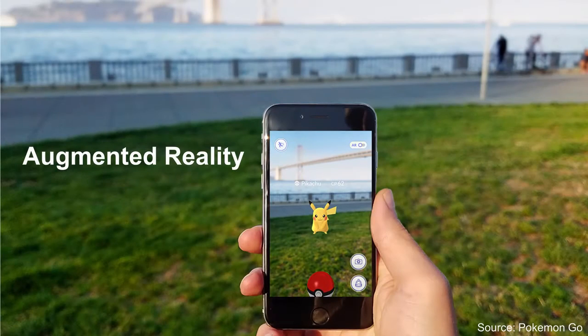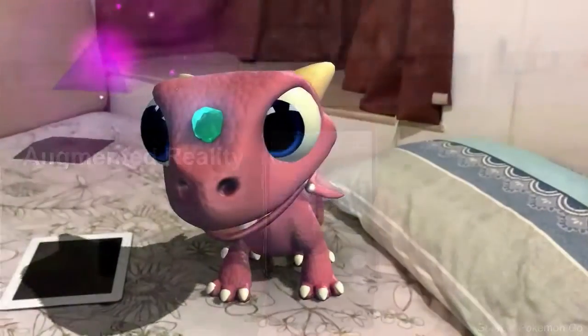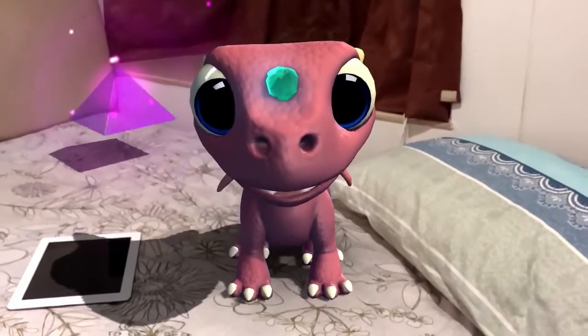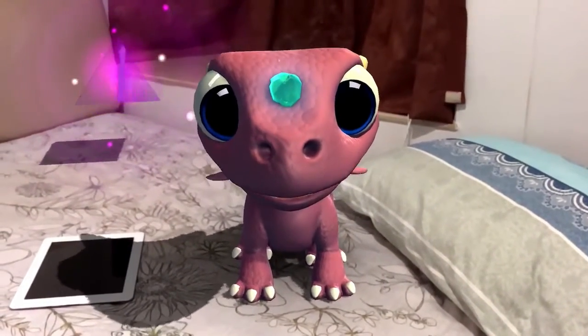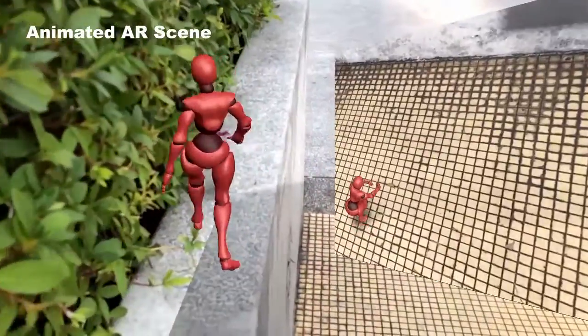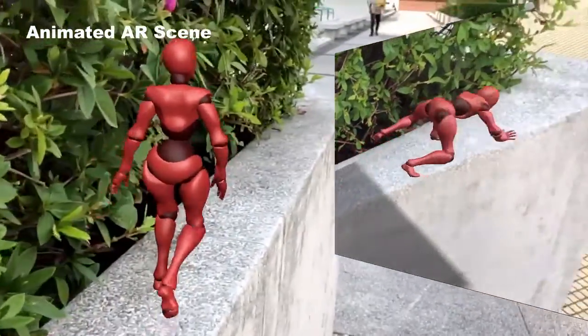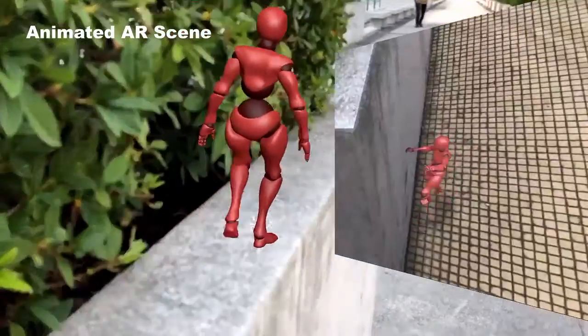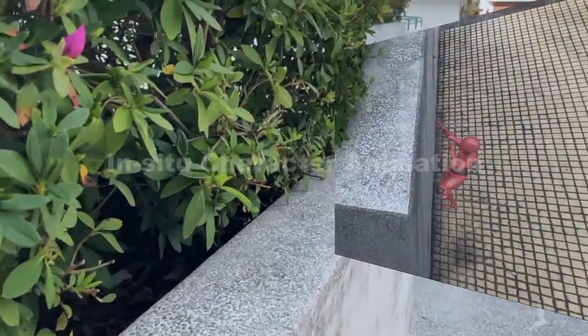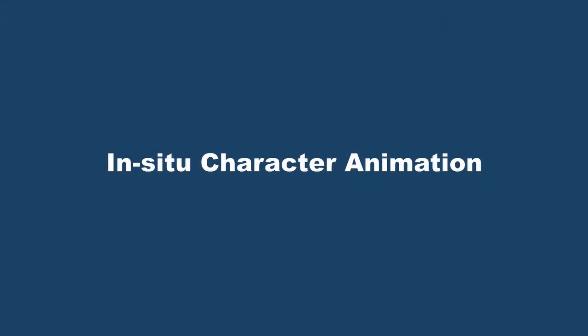Augmented reality aims to augment a real world with virtual objects, such as characters. However, the animation of these characters is usually not closely interacting with real environments. In this work, we focus on AR character animation that can closely interact with real environments. This is very challenging. Thus, in-situ animating is the key.